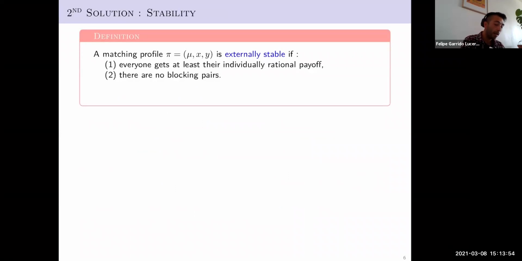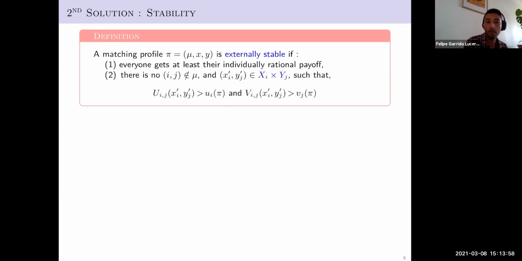And second, there are no blocking pairs. If there are no blocking pairs, it means that there cannot be a couple, not matched between them, and any strategy profile, before we had Nash equilibrium, now any strategy profile, such that if the players match and play it, they both strictly increase their payoff.